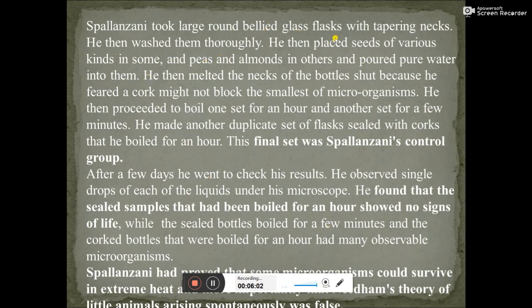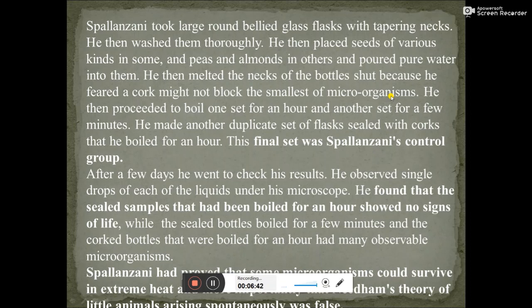Spallanzani took large round-bellied flasks with tapering necks, as I have already mentioned here, and he washed them thoroughly. He placed seeds of various kinds in some, and peas and almonds in the others, and poured pure water into them. He then melted the necks of the bottles shut because he feared a cork might not block the smallest of the microorganisms. In some cases you can see a cork being used, but to be more sure, he melted the necks of the bottles, because he was scared that air could sometimes enter through the cork.